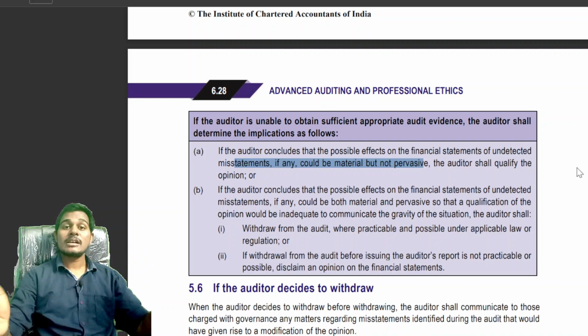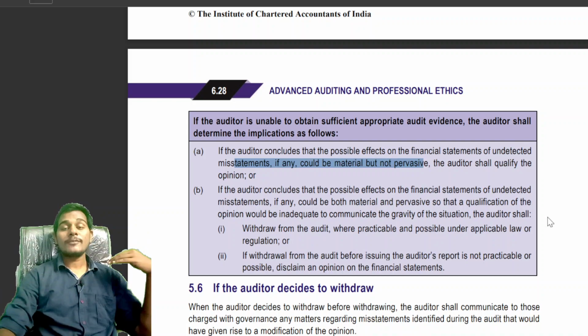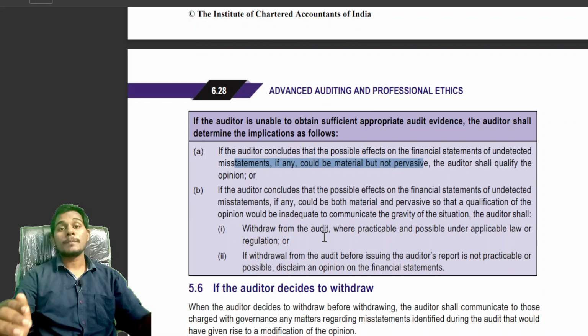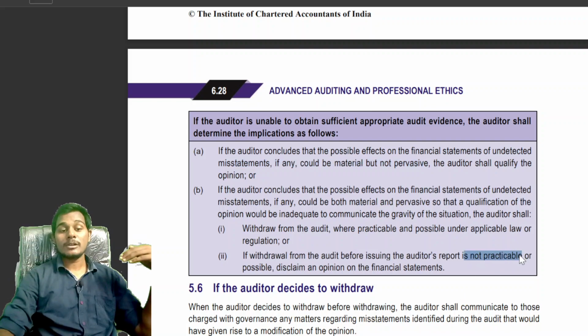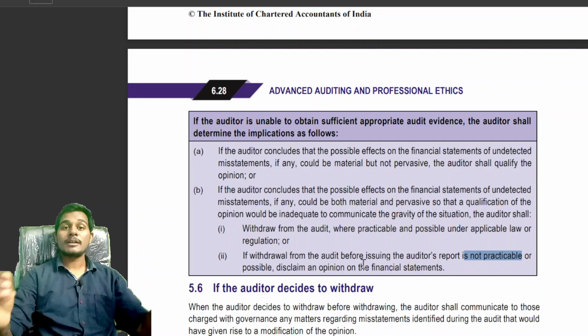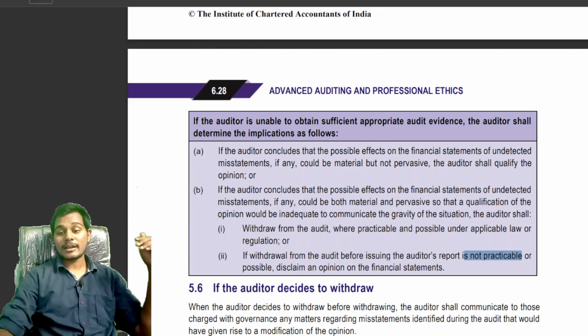Then in such case, the auditor will withdraw from the engagement where practicable or as per law. If the auditor is unable to withdraw from the engagement because it is not practicable or possible as per applicable laws, then the auditor will give a disclaimer of opinion in the auditor's report.